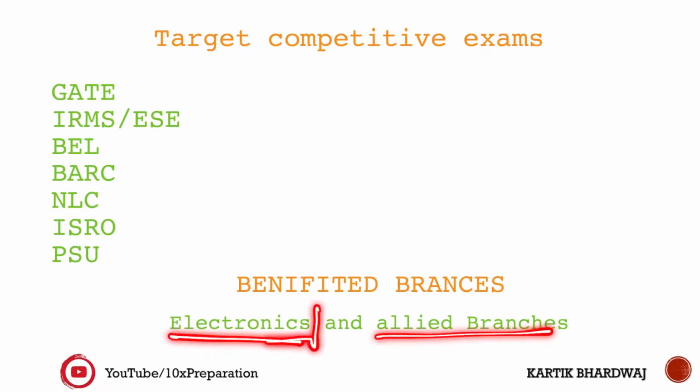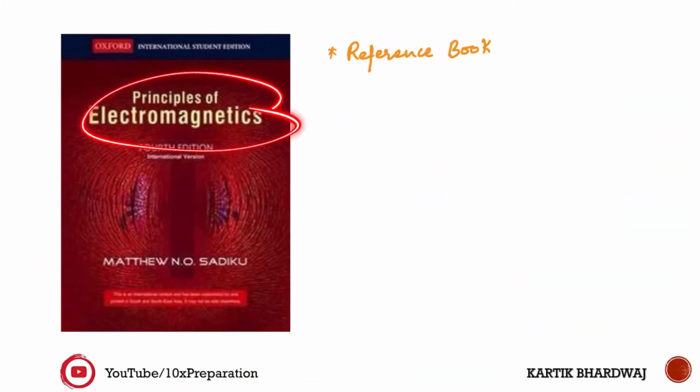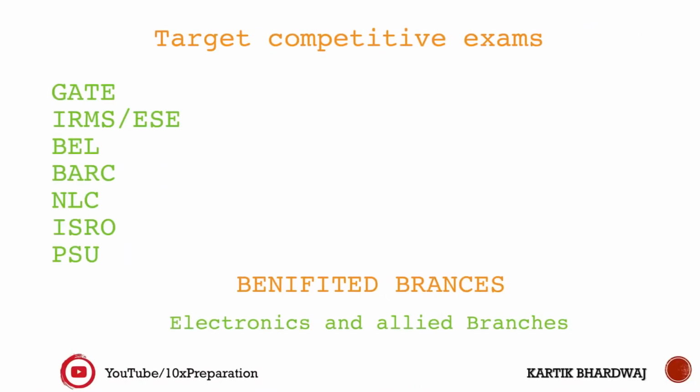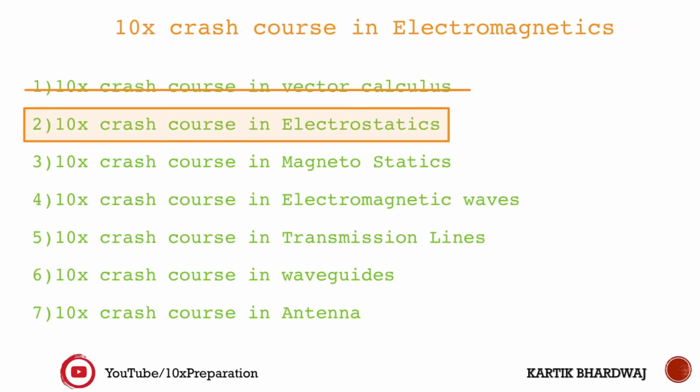Electromagnetics is the core subject of the electronics branch, and for allied branches like electrical, some part of electromagnetics is also there. Not that much in comparison to electronics, but a little bit is still there in the electrical branch also. Now, come back to the point.